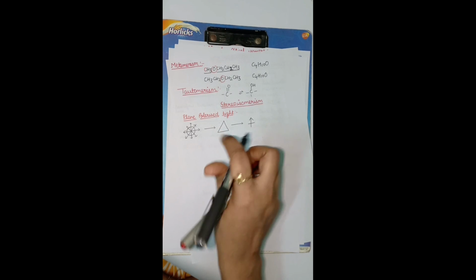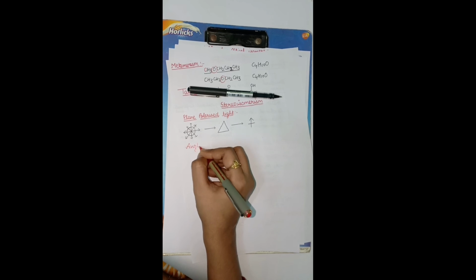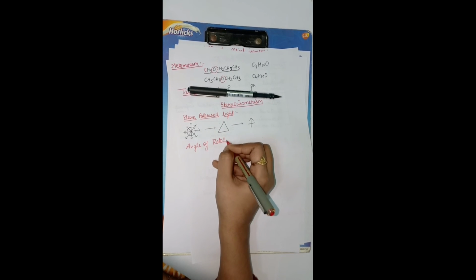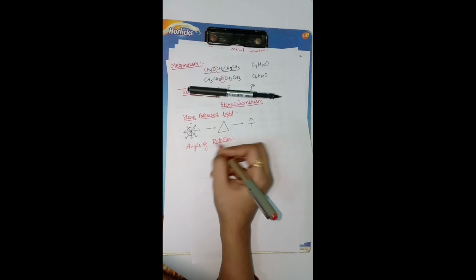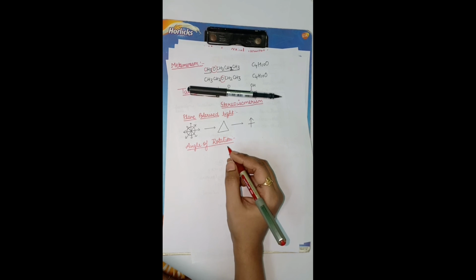Then the next one is the angle of rotation. What is the angle of rotation? The angle through which the plane polarized light gets rotated on passing through the solution of an optically active compound is called the angle of rotation.